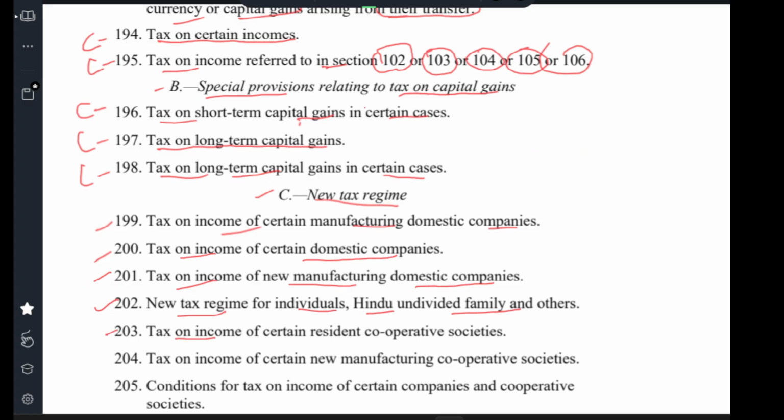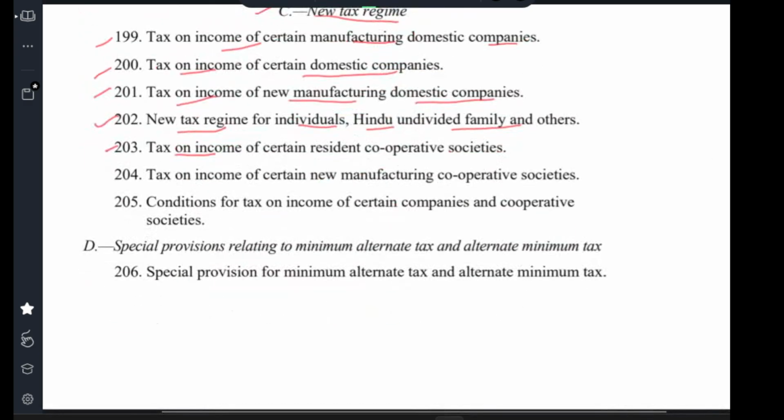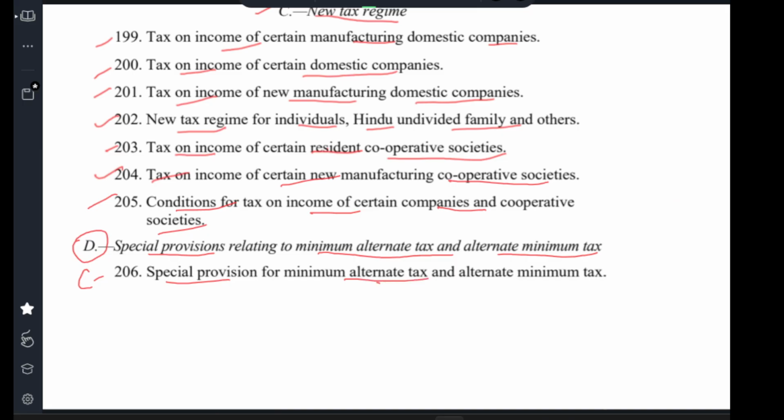Clause 203 Tax on income of certain residents and cooperative societies. Clause 204 Income tax on income of certain new manufacturing cooperative societies. Clause 205 Conditions of tax on income of certain companies and cooperative societies. D. Special provisions relating to minimum alternative tax and alternate minimum tax. Clause 206 Special provisions for minimum alternative tax and alternate minimum tax.